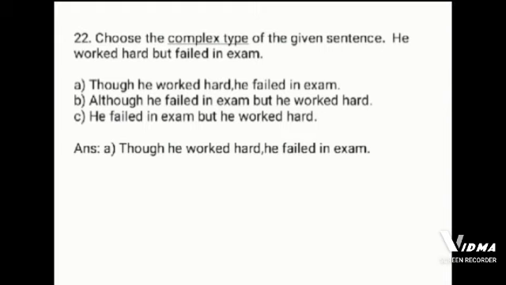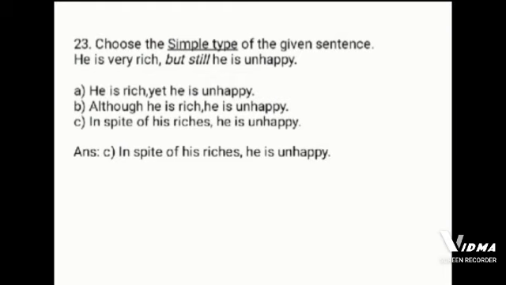Next example. Choose the simple type of the given sentence. He is very rich, but still he is unhappy. The options are, he is rich, yet he is unhappy. Although he is rich, he is unhappy. In spite of his riches, he is unhappy. The correct option is answer C. In spite of his riches, he is unhappy.